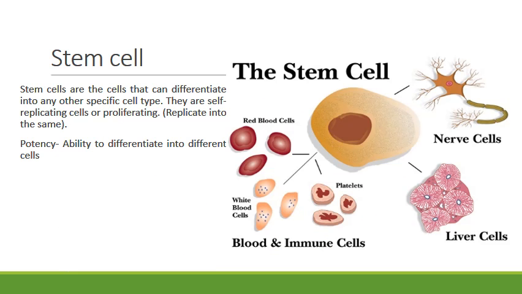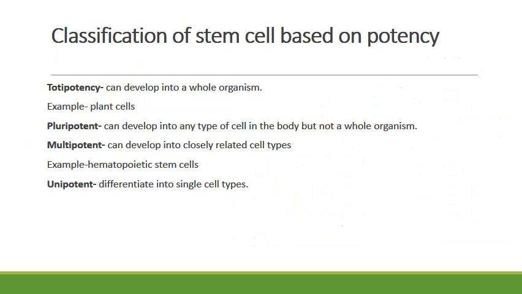Stem cells are the cells which have the ability to differentiate into any type of cell. For example, they can turn into a nerve cell, brain cell, or kidney cell. Before going to classification, we need to know about the term called potency. Potency is nothing but the ability to differentiate into different cells.